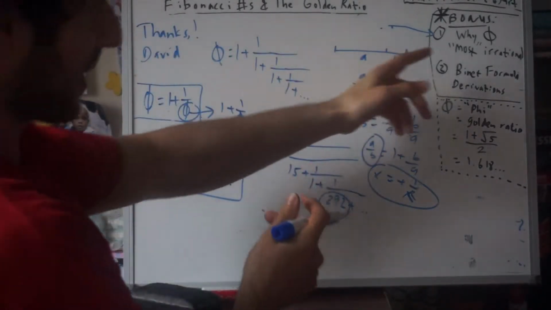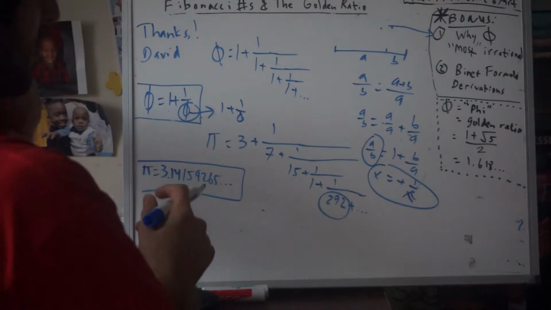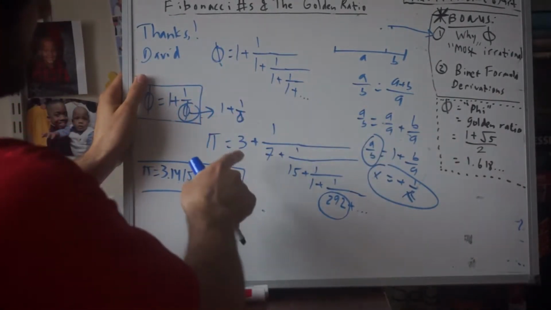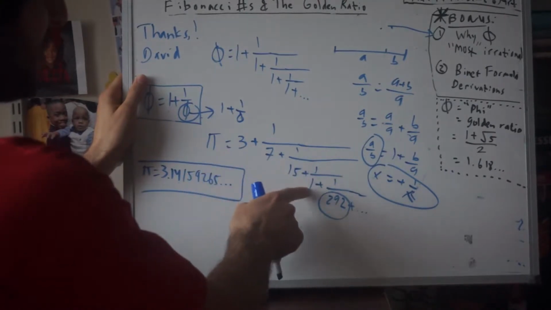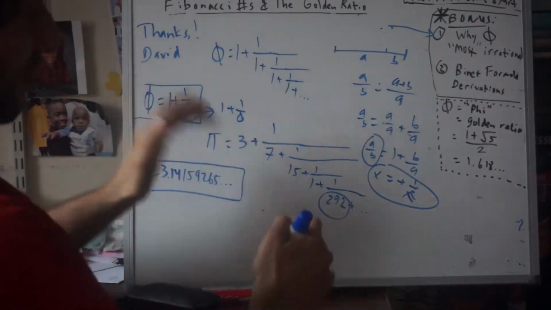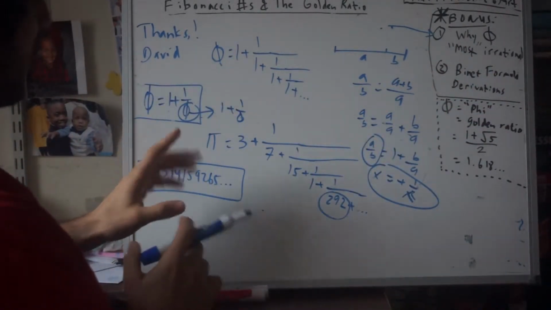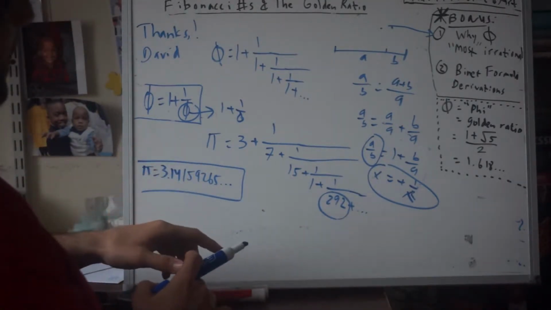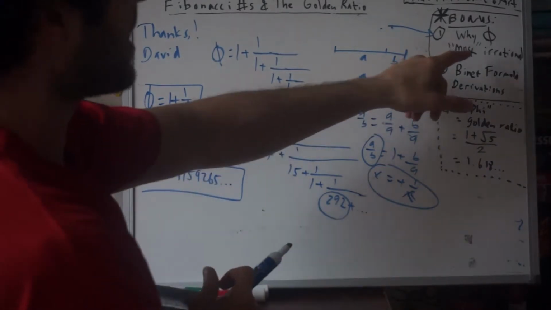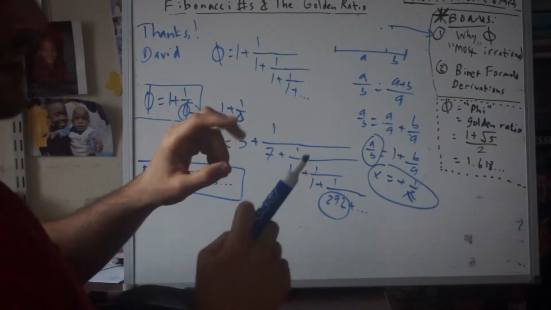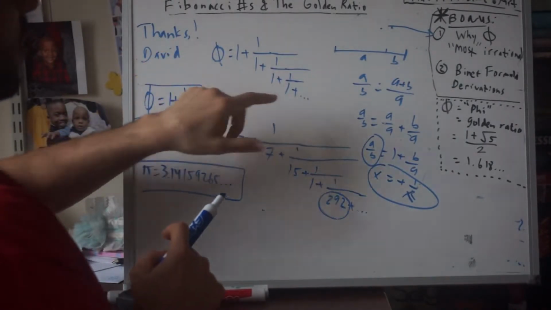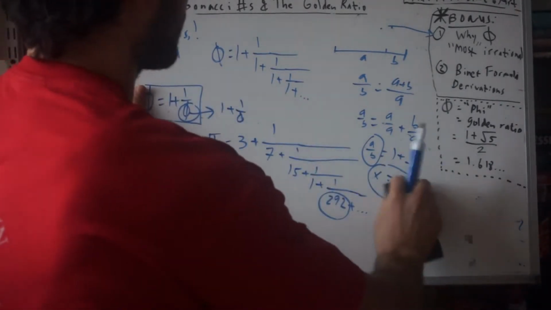Now, so again, we're trying to get to this argument. Take a look at these numbers, 1, 1, 1, 1, 1. These are all 1s, but these are different numbers. These are 3, 7, 15, 1, 2, 92, and it continues to other numbers. What's so special about that? So when people say phi is the most irrational number and hence that's why nature chooses it, they're referring to the fact that these are all 1s. Let's see what that means.